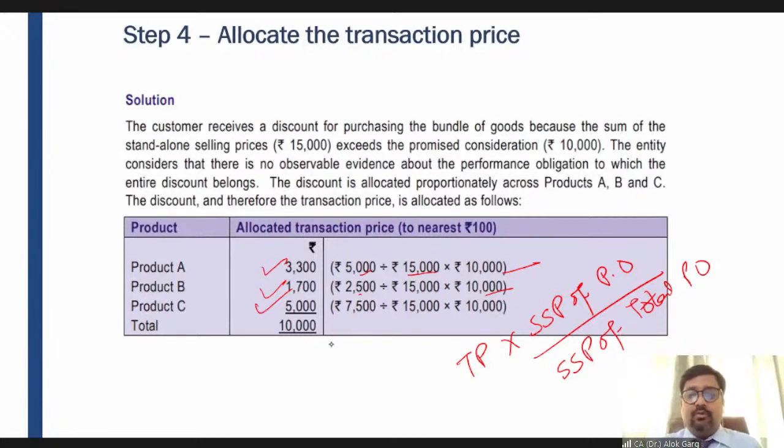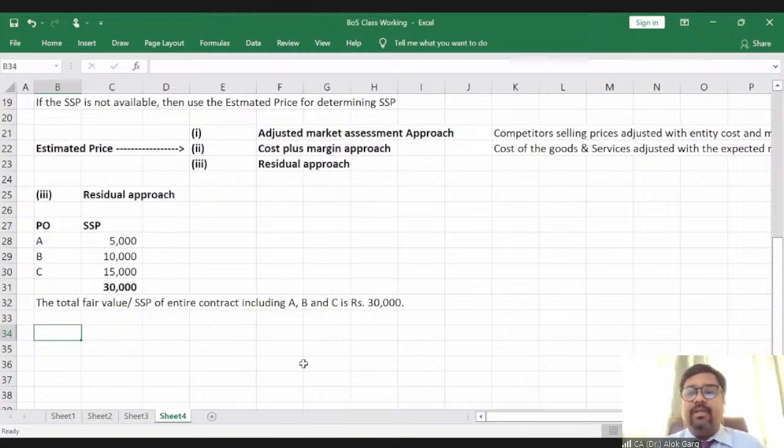Yeah, thank you, guys. So let's again move to my Excel file, and I'll give you 2 more concepts on this allocation of transaction price. So far we have understood how to allocate the transaction price. We need to allocate the transaction price on the basis of ratio of standalone selling price of these performance obligations. First of all, standalone selling price is the fair value, which is a market price of these individual goods and services. If it is not available, you need to go for the estimated price approach. And for the estimated price approach, you need to apply three methods: adjusted market assessment approach, cost plus margin approach, or residual approach. I have already told you one by one all these approaches.